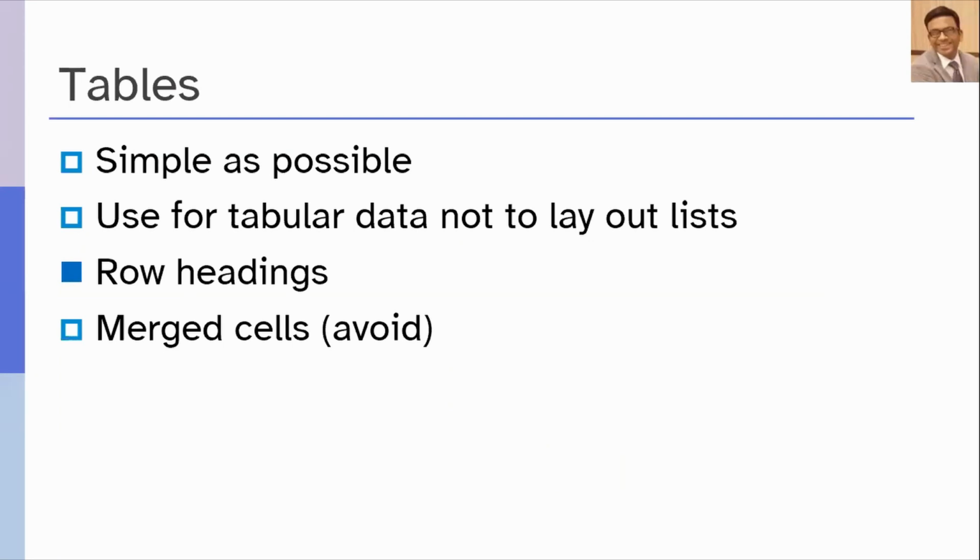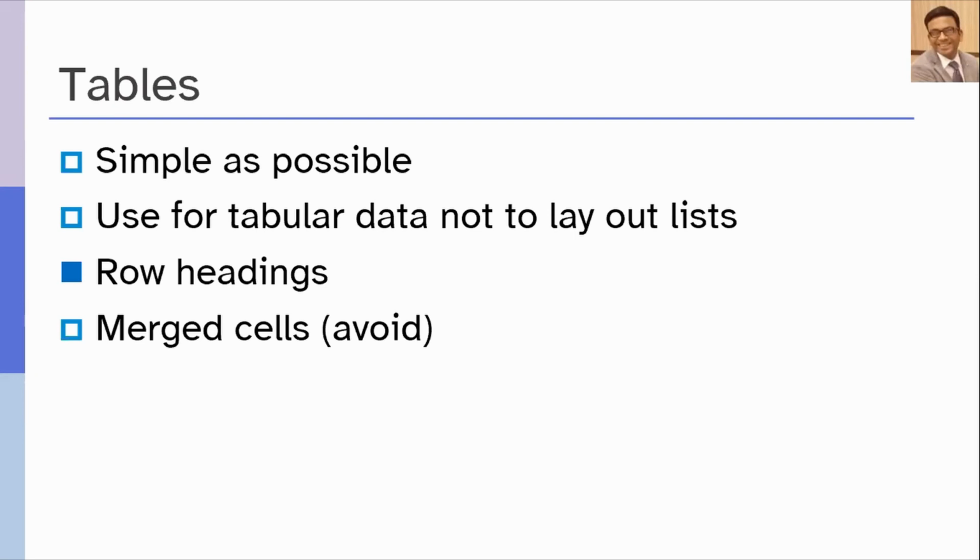To ensure that the tables are accessible for everyone, keep them as simple as possible. This is because screen readers and other assistive technologies do not cope well with complex tables. So you should avoid using merged cells, split cells, and nested tables. Do not use tables for layout purposes, such as placement of text and images. Use the table only when you want to present some tabular data.